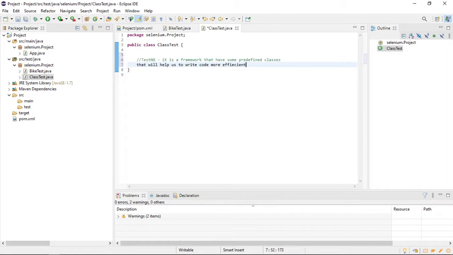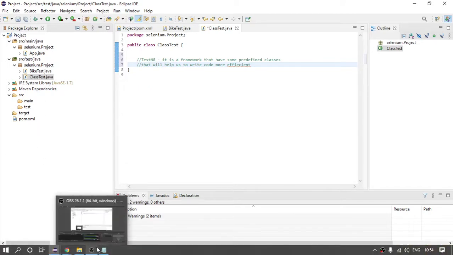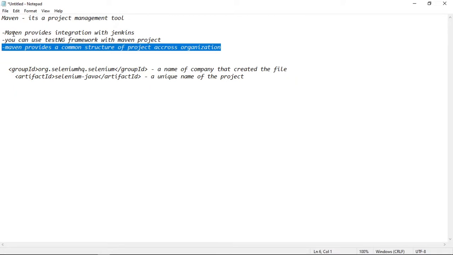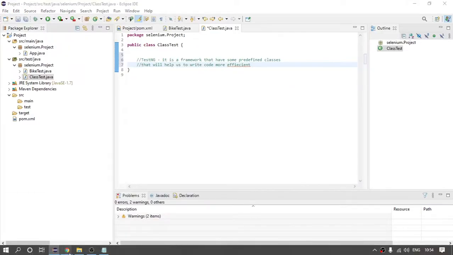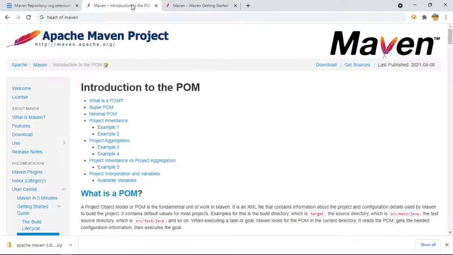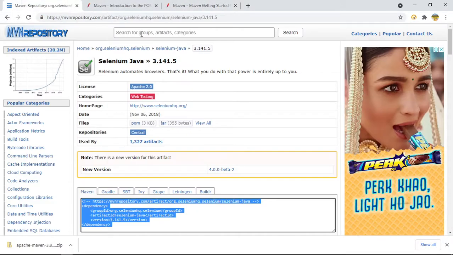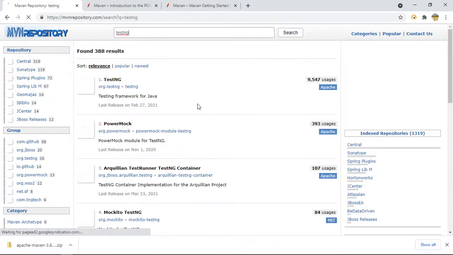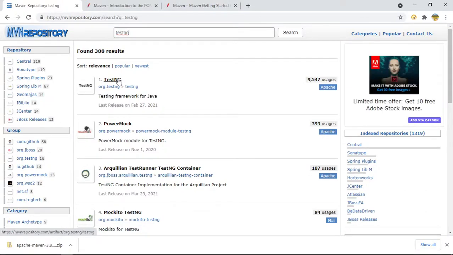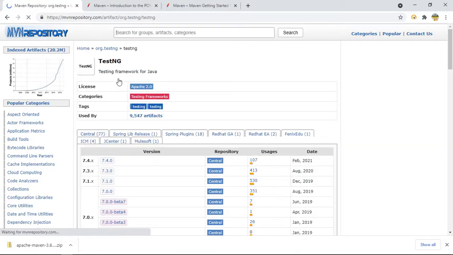So here in my notepad I have written one advantage of Maven, as this is a Maven project, right? Maven provides integration, so you can use the TestNG framework within the Maven project. So I need to use TestNG. Here on their official website, I will search TestNG. We will discuss TestNG from the beginning once again, but here let us see some basics.